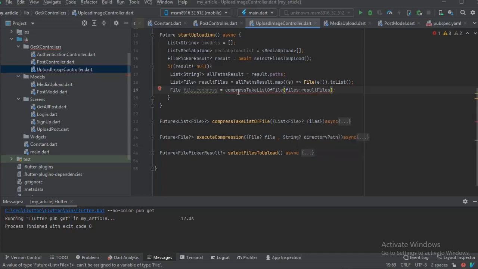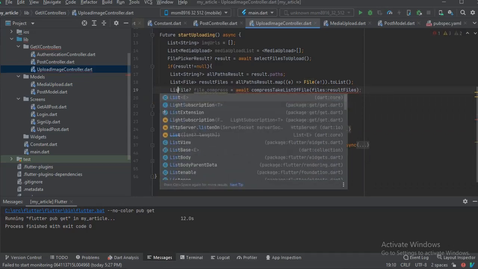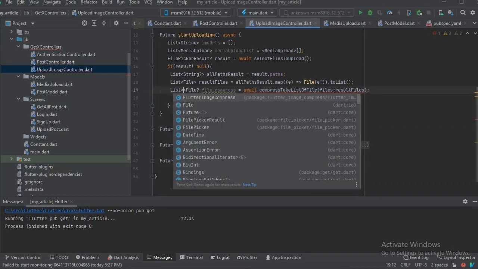We're going to compress all the files that we get from the gallery, so we say await here. It will return a list of compressed files.